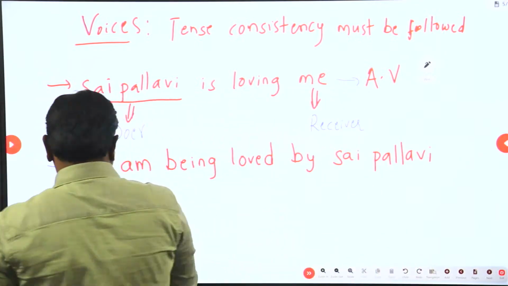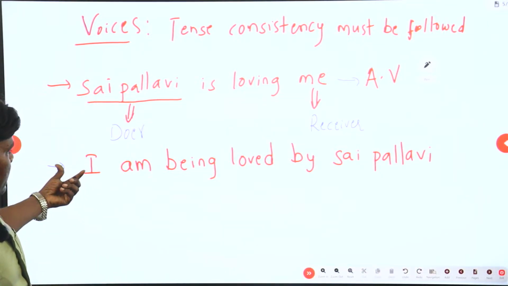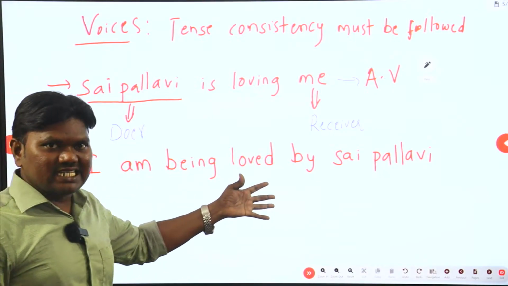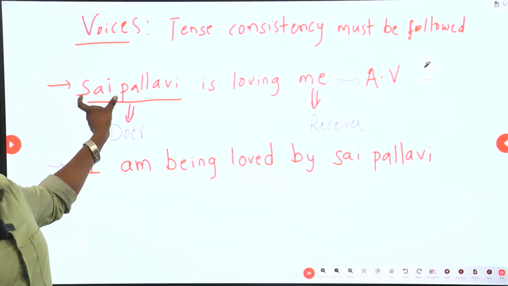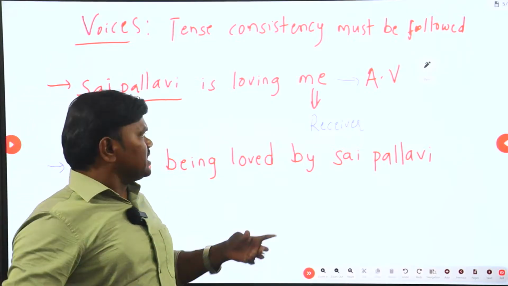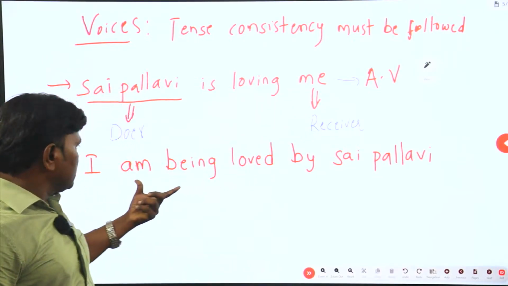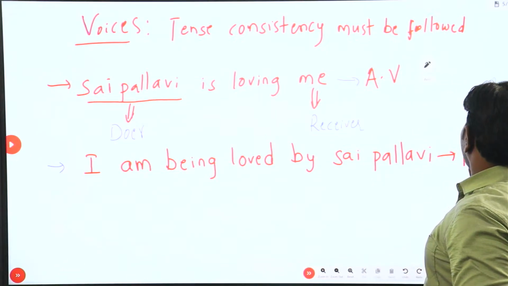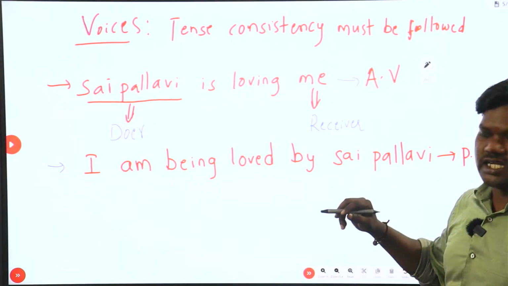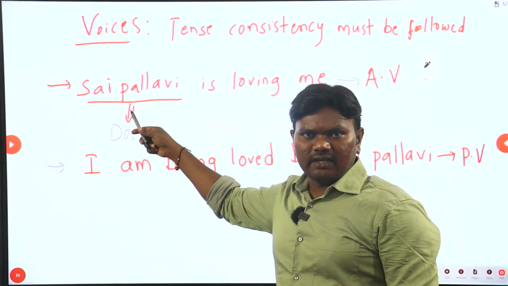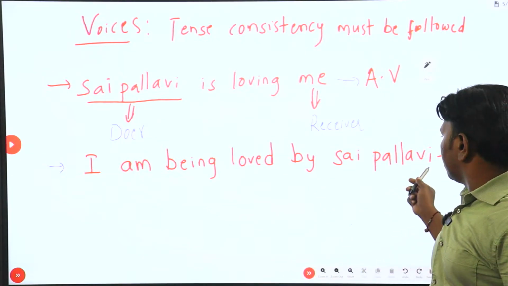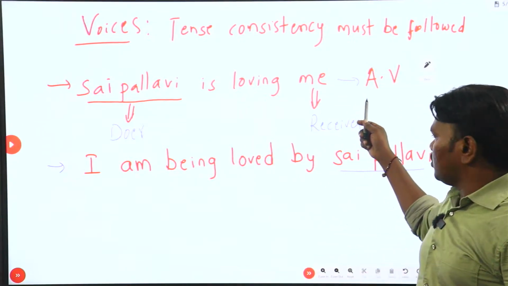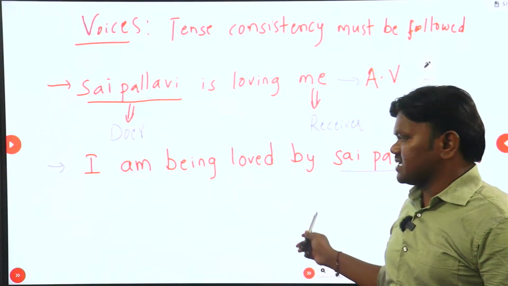So, I, the subject. Here, the receiver is I again, because I am being loved and she is loving. Who is loving? Sai Pallavi. Who is receiving that love? Me. That means, again, when you change the order into passive voice, we discussed that the meaning should not change. Here also doer is Sai Pallavi only. Then what is the change? The first statement is in active voice. The second statement is in passive voice.